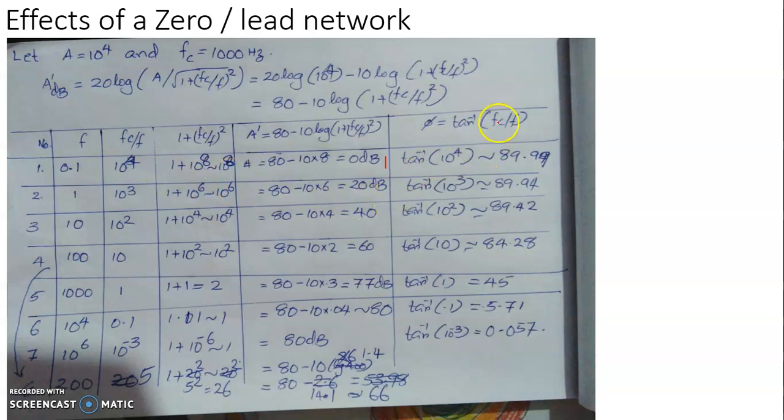And the phase difference is tan inverse of fc by f, that is tan inverse 10 raised to 4, which is 90 degree, 89.99, you can take it, say 90 degree. So the presence of a zero will definitely result in a phase difference of 90 degree between output and input, even if the frequency is very small. Even at very low frequencies, there is a phase difference of 90 degree between output and input, in the sense that the phase of the output exceeds the phase of the input by 90 degree.